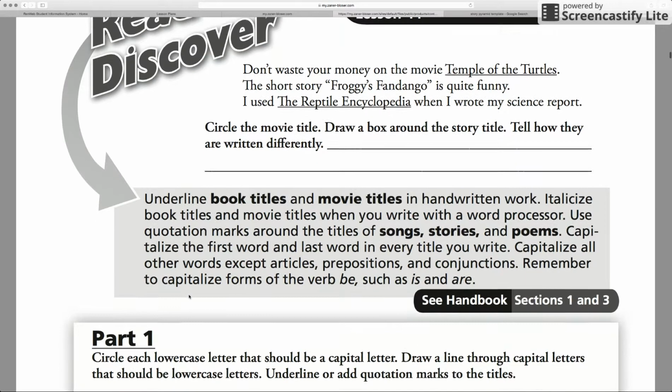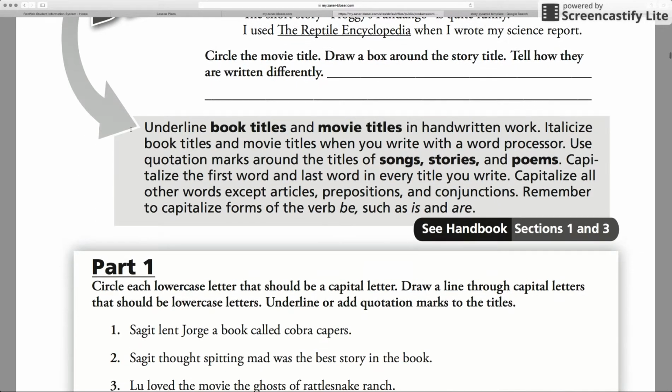So let's look down here at the gray box. It says underline book titles and movie titles in handwritten work. Italicize book titles and movie titles when you write with a word processor. Use quotation marks around the titles of songs, stories, and poems. Capitalize the first word and the last word in every title that you write. Capitalize all other words except articles, prepositions, and conjunctions. Remember to capitalize forms of the verb be, such as is and are.